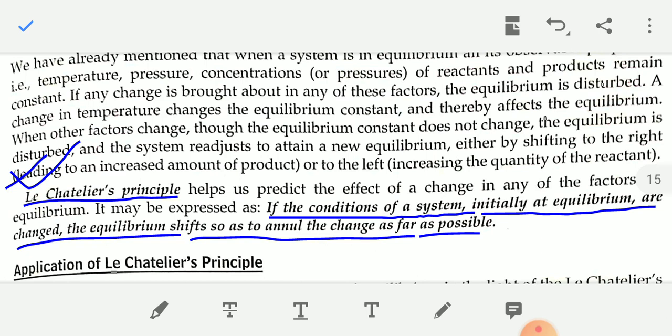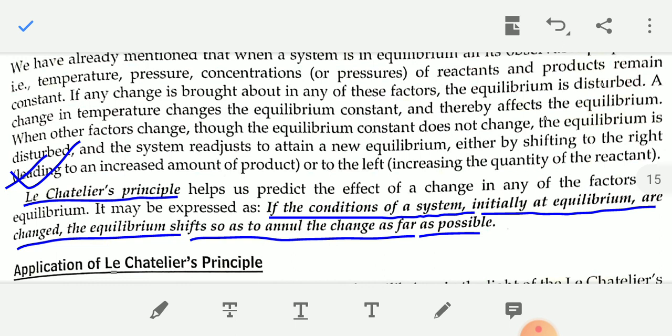So how do these factors disturb the equilibrium? To answer this question, you have to read about Le Chatelier principle, a very important principle which helps us predict the effect of a change in any of these factors on equilibrium.